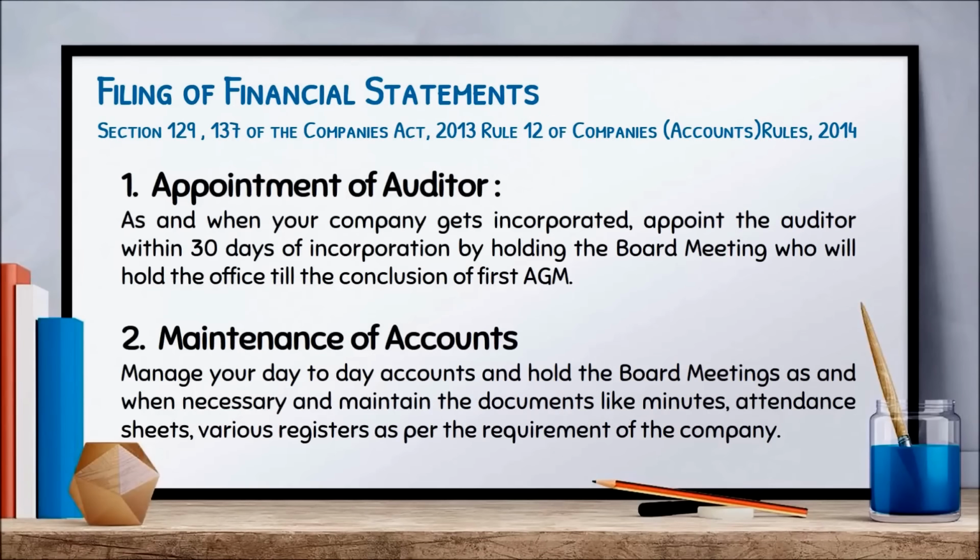Now, how to file the financial statements? First of all, you have to appoint the auditor. When your company gets incorporated, you need to hold a board meeting within 30 days and appoint the auditor, and he will be holding the office till the conclusion of the first AGM. After that, you will be appointing him again in the AGM, or another auditor, and you will file forms like ADT-1, and he will be appointed for 5 years with the condition of ratification.